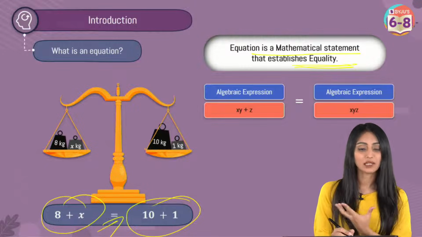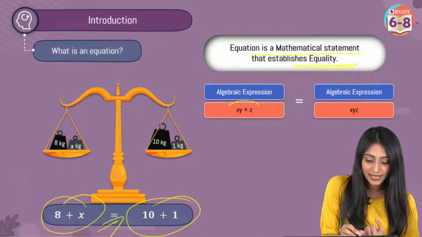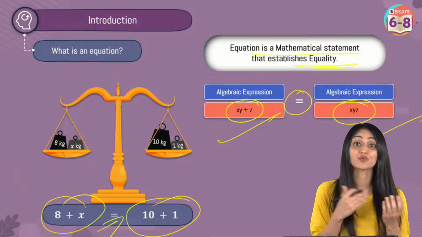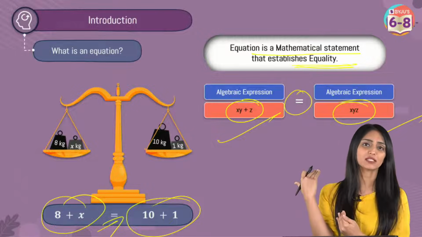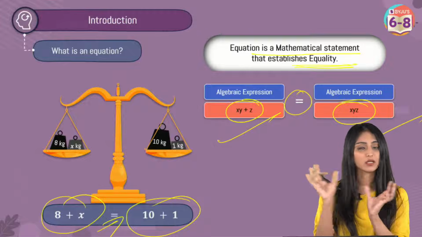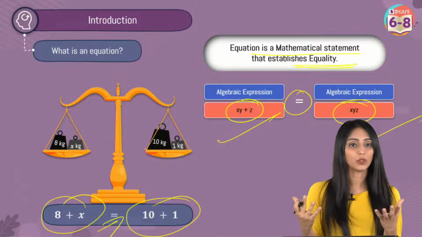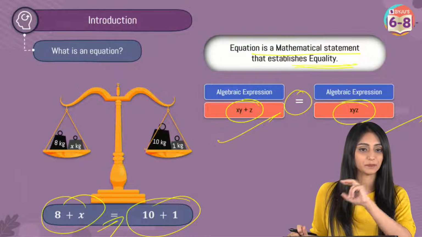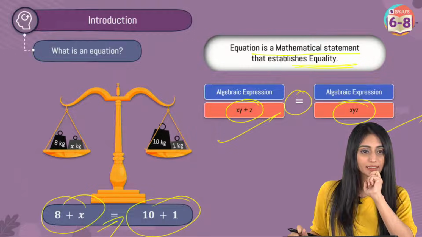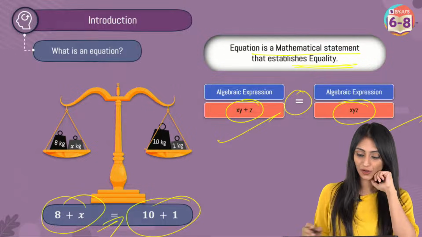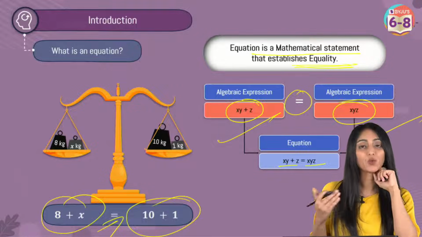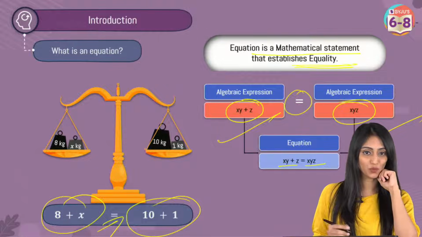Yes. So let's take this example, algebraic expression on both the sides. xy plus z is equal to xyz, right? They have an equal to sign. That means LHS and RHS both are equal. We don't know the values of x, y and z over here, but whatever it is, LHS and RHS will finally be equal to each other. Yes, I hope this is clear, right? All right. So similarly, if I'm saying that it is an equation, that means xy plus z equals xyz. That's going to be an equation over here, right? All right, so you all have understood what an equation is.